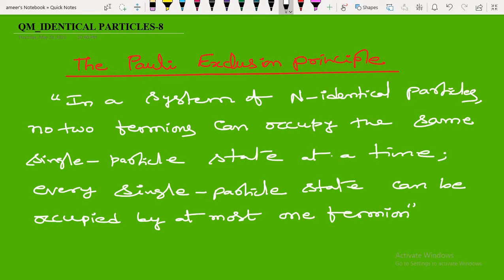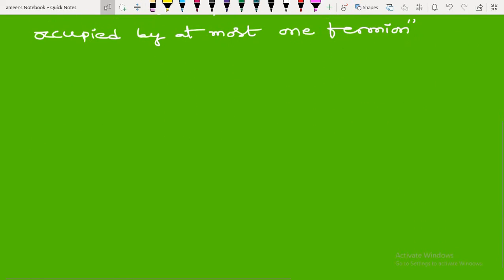In a system of n identical, indistinguishable particles, no two fermions can occupy the same single particle state at a time. Every single particle state can be occupied by at most one fermion. In a given state, only one fermion exists. Two fermions are not possible. If two fermions are there, then in the Slater determinant two columns will become the same. Once two columns become the same, then automatically the determinant will become 0, remember. Another way of defining the same statement is like this, which is very well known to you.